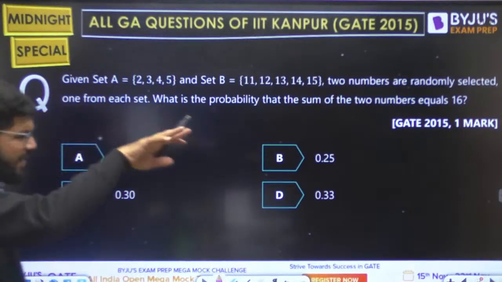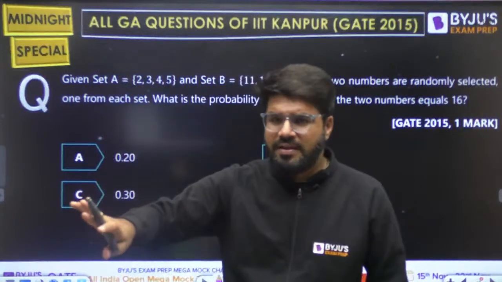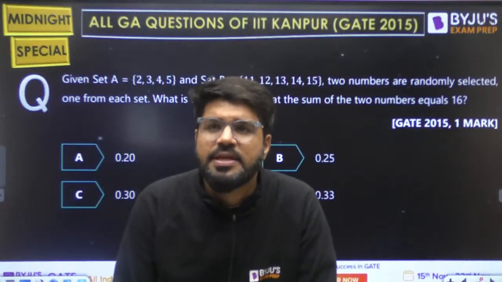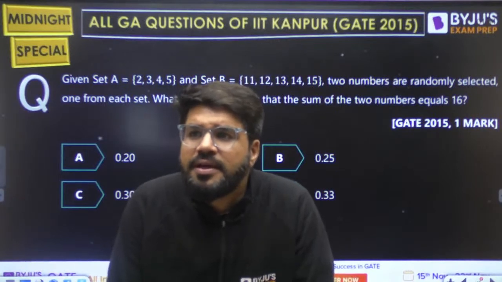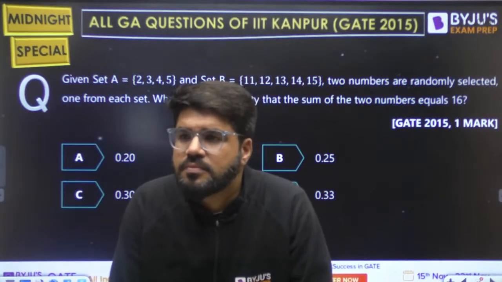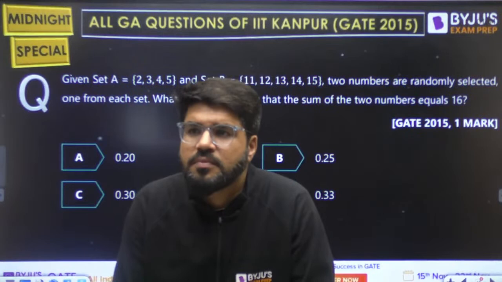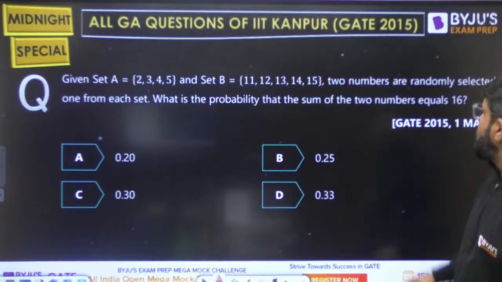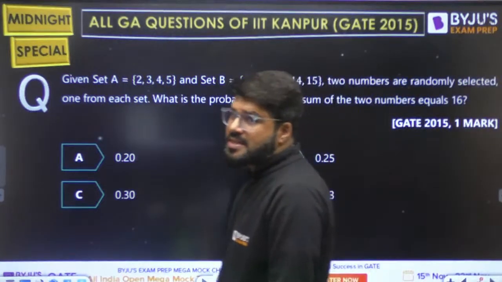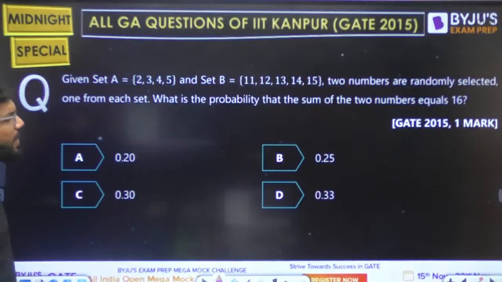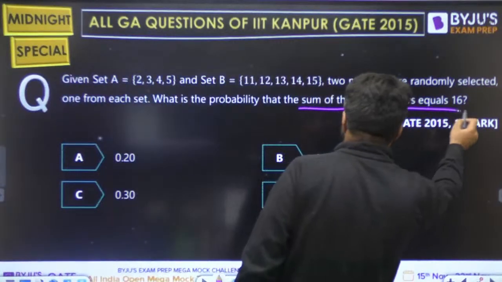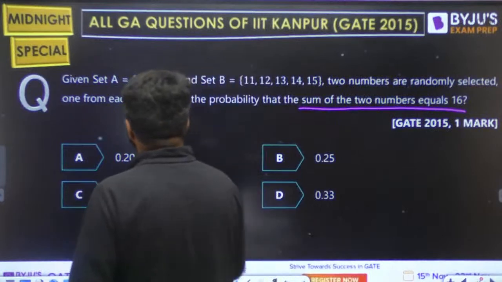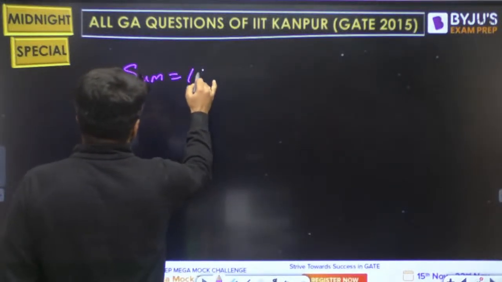Next question. So PNC and probability questions on a simpler level were there in the 2015 IIT Kanpur examination. Given the set A and set B, 2 numbers are randomly selected, one from each set. What is the probability that the sum of the 2 numbers is equal to 16?